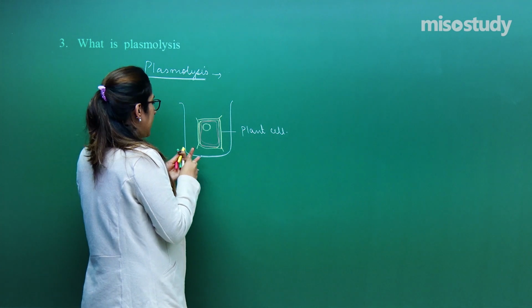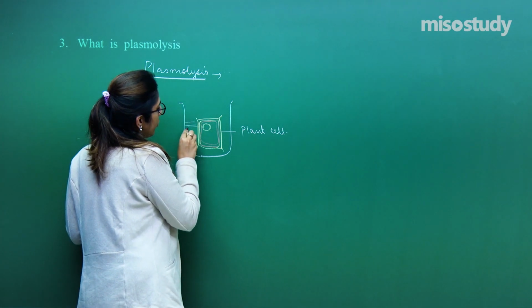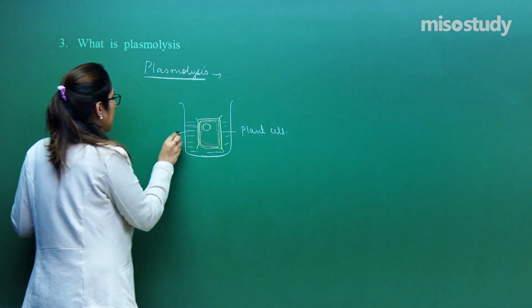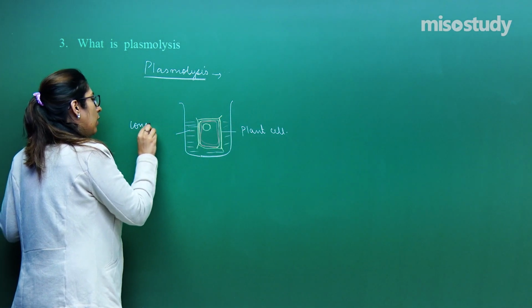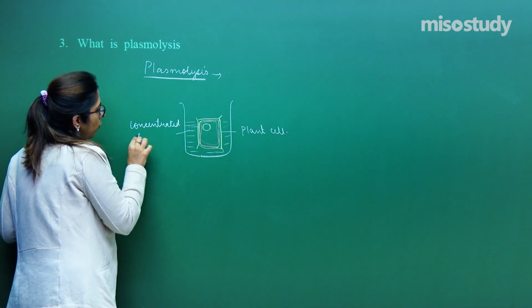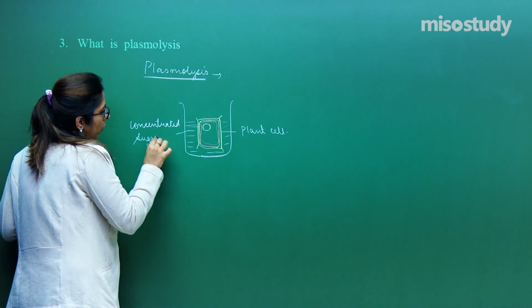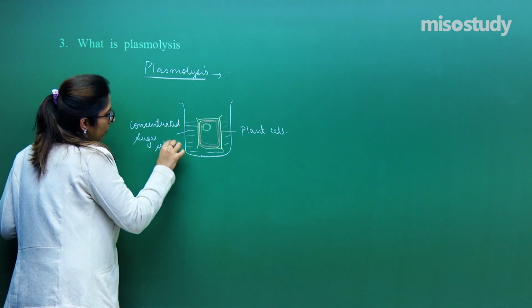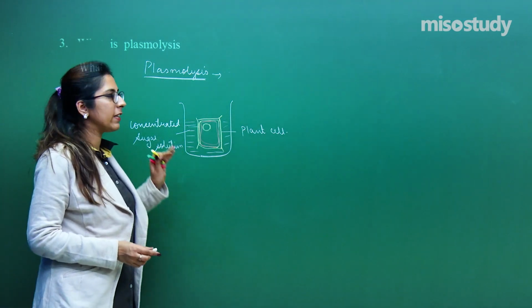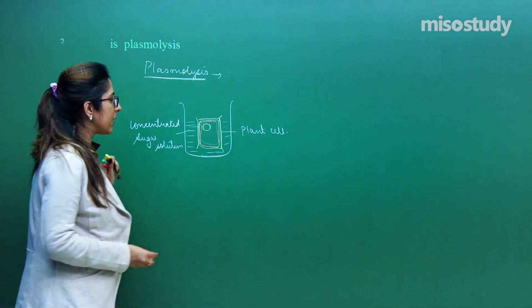If this particular cell is present in a concentrated sugar solution, what will happen?